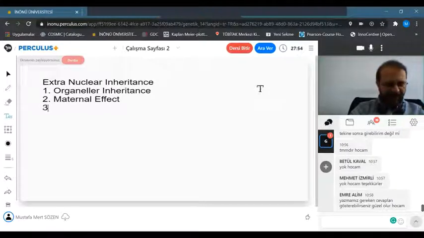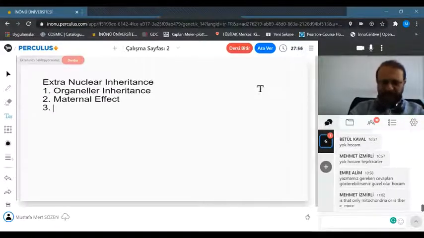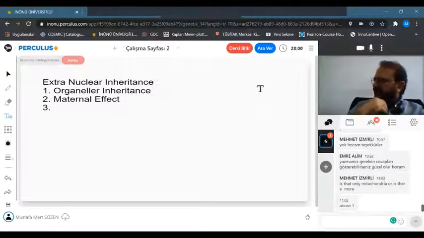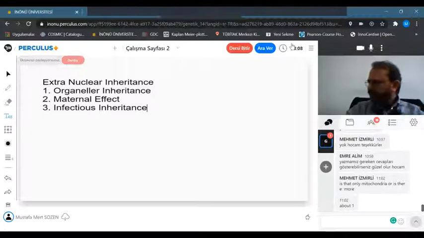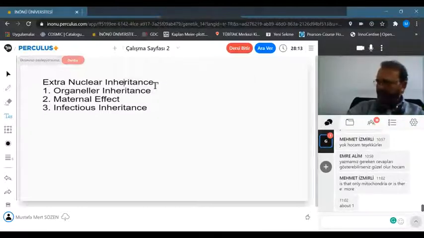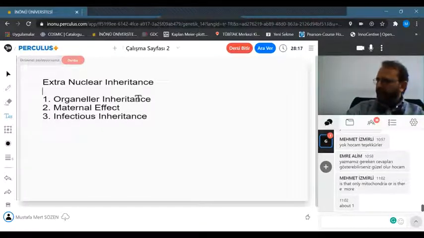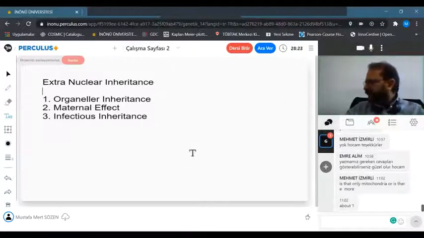And 3, infectious inheritance. Okay, so there are three kinds of extranuclear inheritance. Those are organellar inheritance, maternal effect, and infectious inheritance.